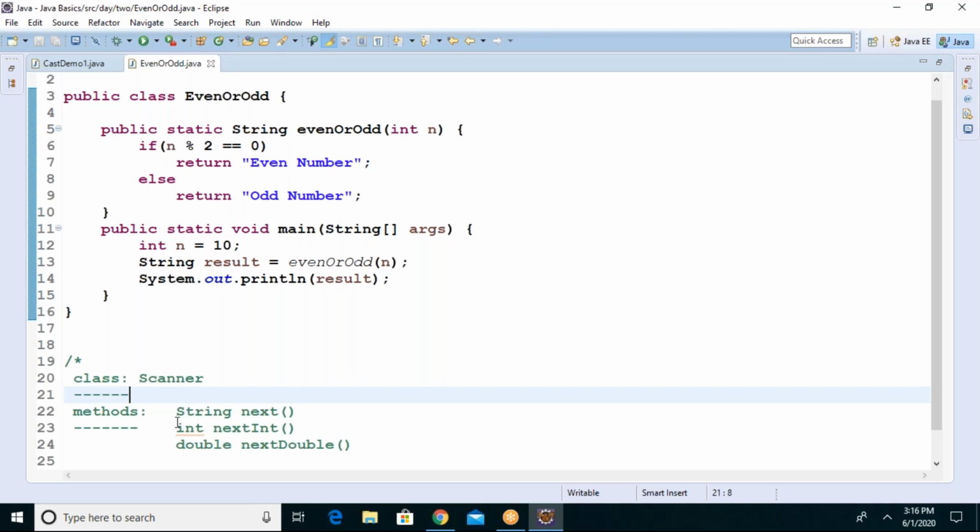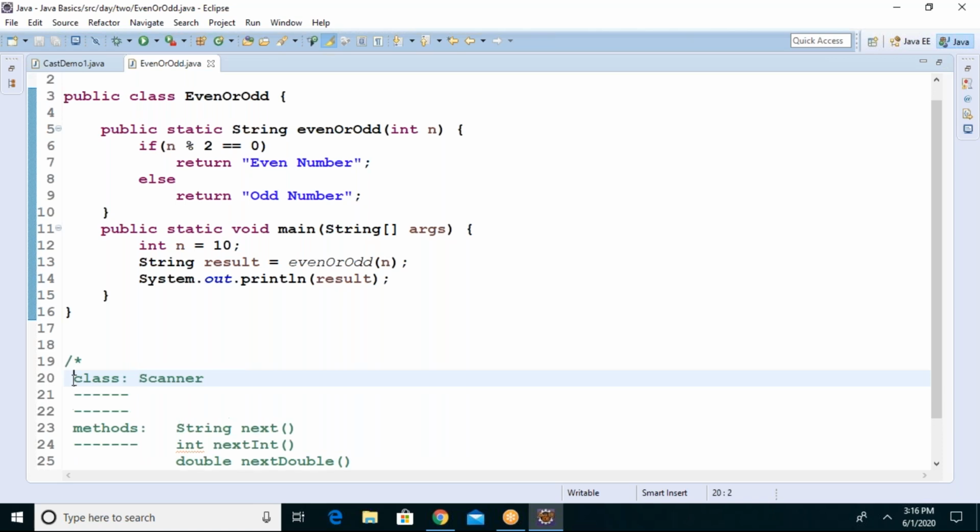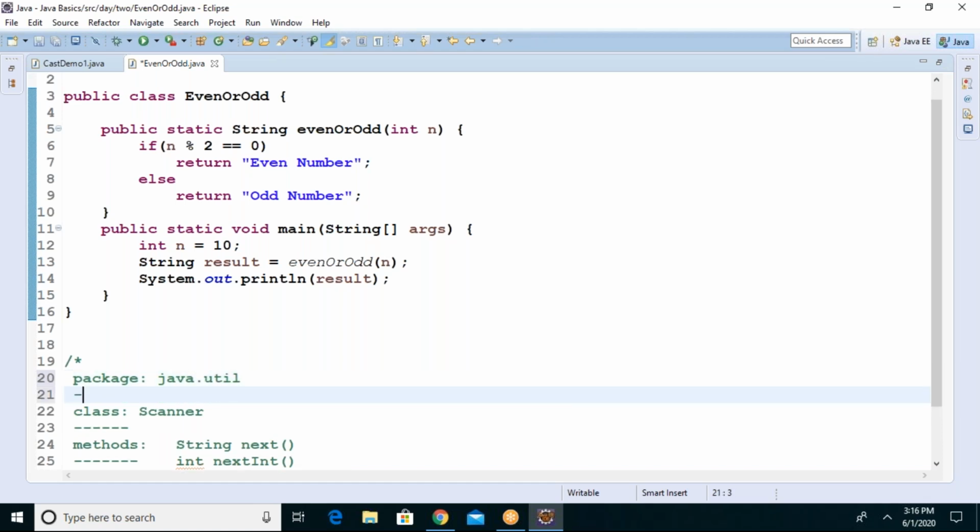So all these methods are available in the Scanner class. And as I told before, every class is under a package. Scanner class is under which package? The java.util package.